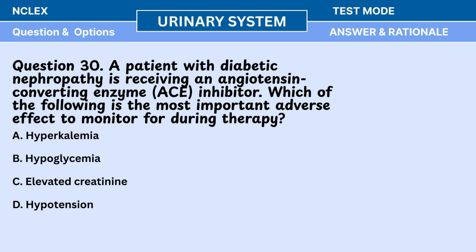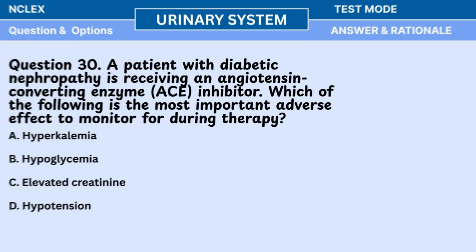Question 30. A patient with diabetic nephropathy is receiving an angiotensin-converting enzyme, ACE, inhibitor. Which of the following is the most important adverse effect to monitor for during therapy? A. Hyperkalemia. B. Hypoglycemia. C. Elevated creatinine. D. Hypotension.